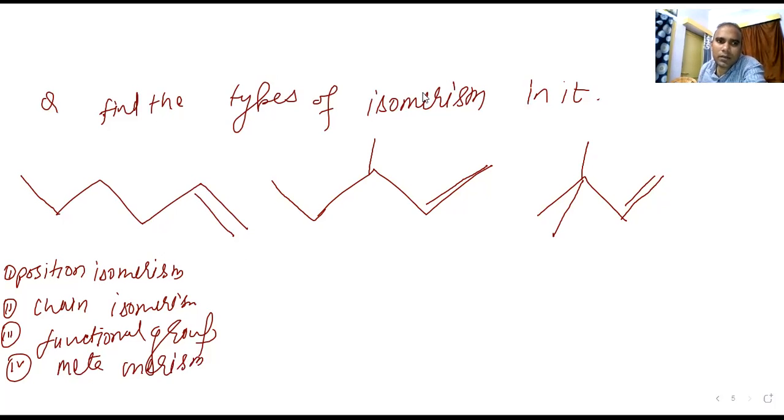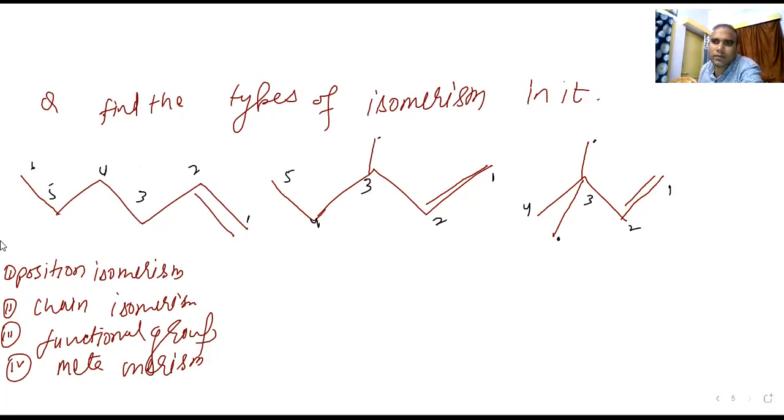So here is the total number of carbon. We start from here: 1, 2, 3, 4, 5, 6. Here again we start from here: 1, 2, 3, 4, 5, and this carbon is the 6th. Here is 1, 2, 3, 4, this is 5 and this is 6.